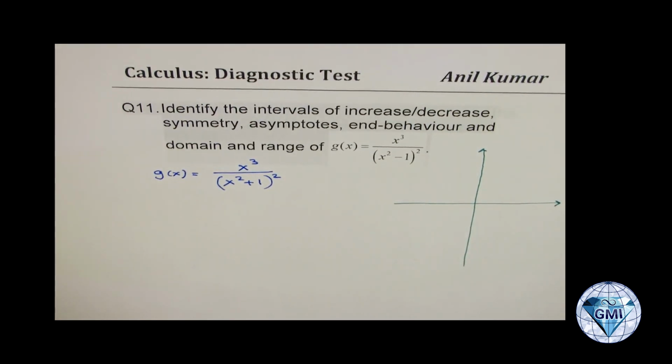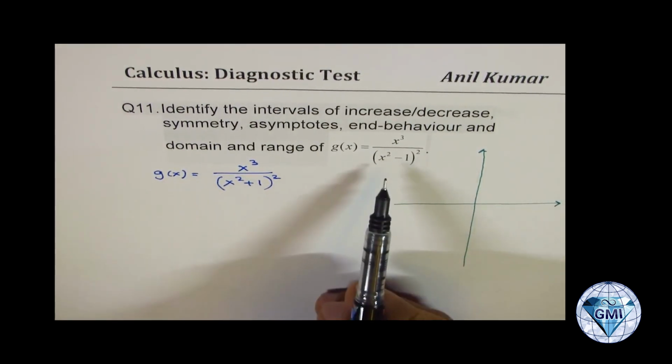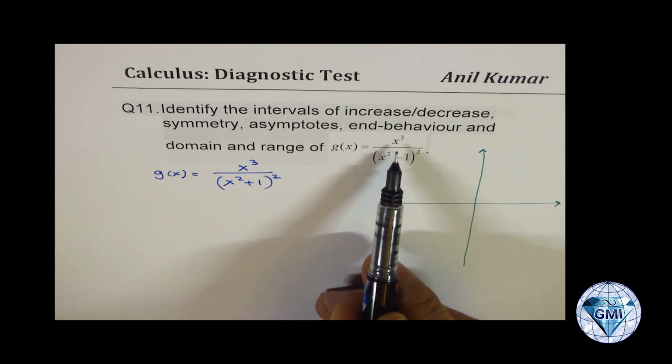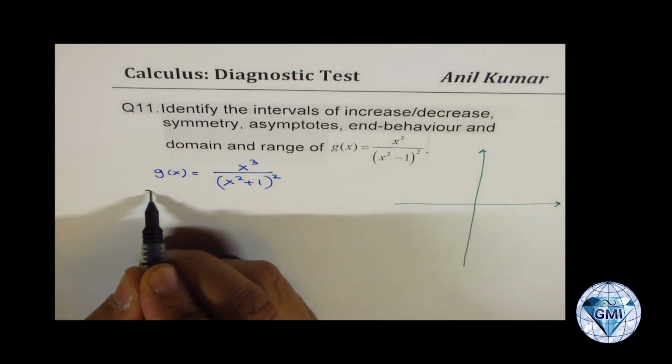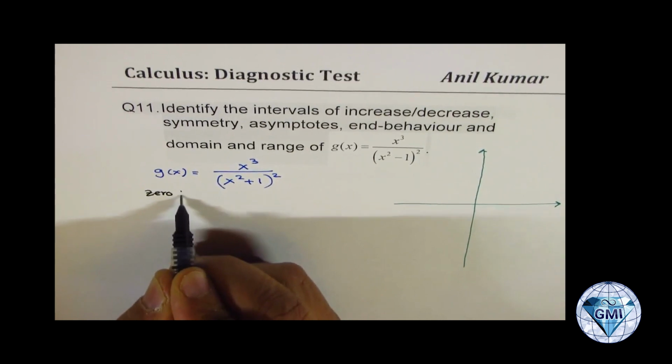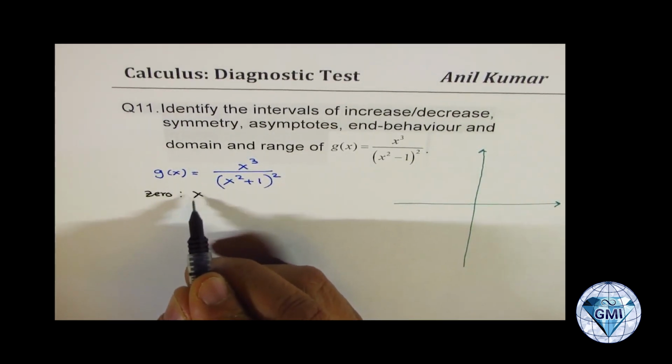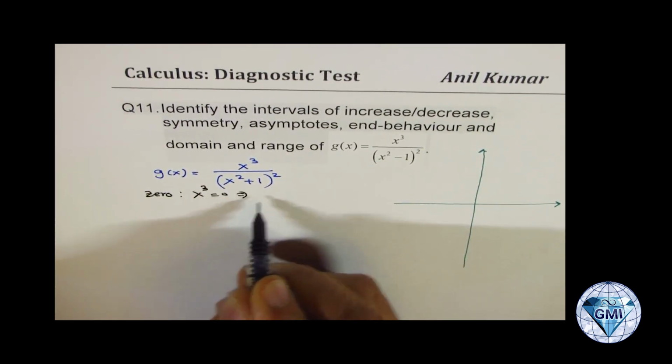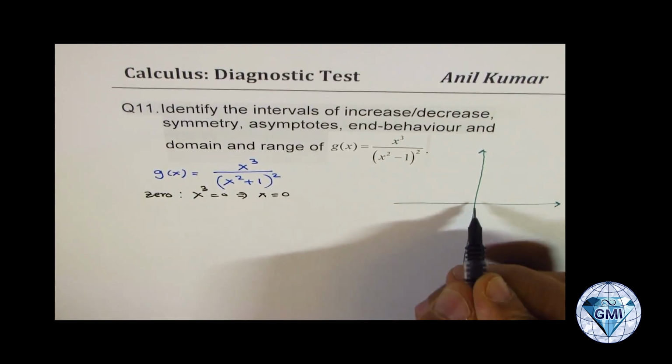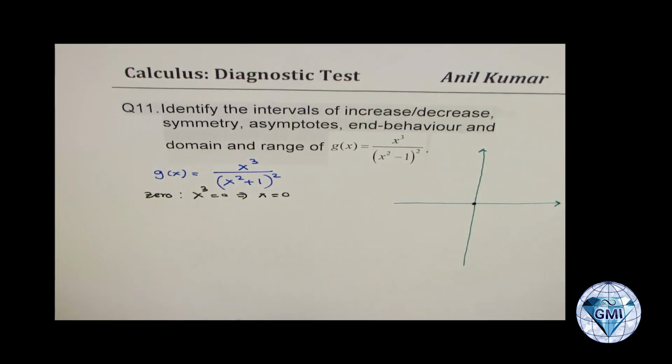But anyway, let me give you key features here. So first, let's look into zeros. What we see here is that we have a 0 at x cubed equals 0. That means x equals 0. So we have a 0 here, correct?